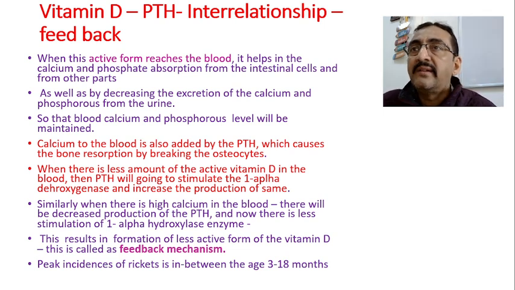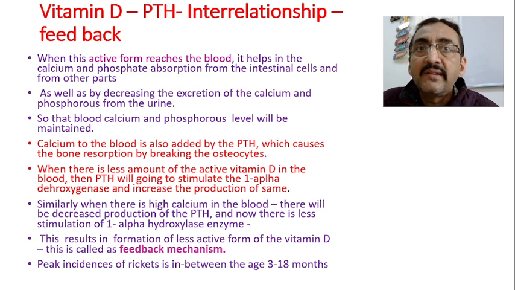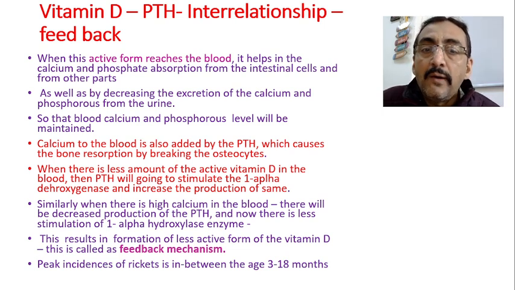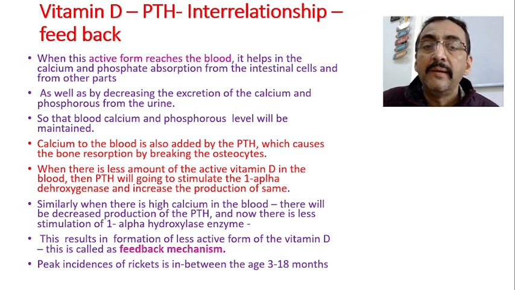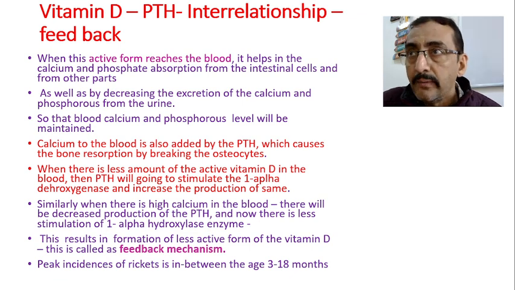So this is actually what happens. Now vitamin D is less in the blood. When vitamin D is less in the blood, calcium absorption cannot take place. At this moment, what happens? The parathyroid hormone will stimulate the 1-alpha hydroxylase enzyme which is present in the kidney, which is responsible for conversion of the storage form of vitamin D into the active form of vitamin D, or calcitriol.